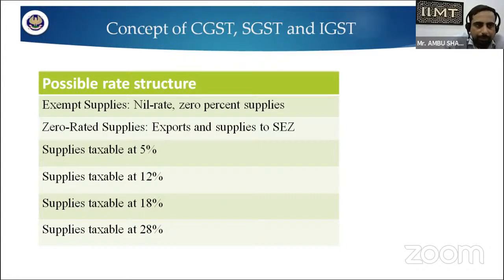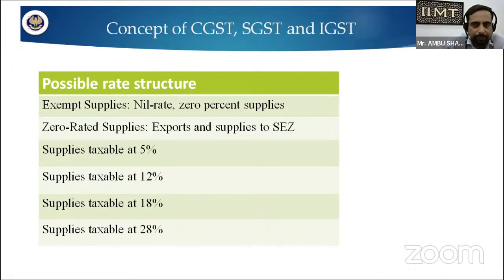There are possible rate structures on which GST is implemented. There are certain exempted supplies, which have a nil rate, 0%. Then there are zero rated supplies, exports and supplies to SEZ, which are also nil rated, on which we are not implementing any kind of goods and service tax.